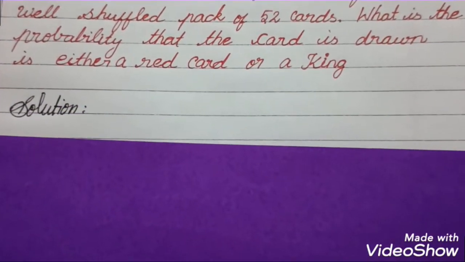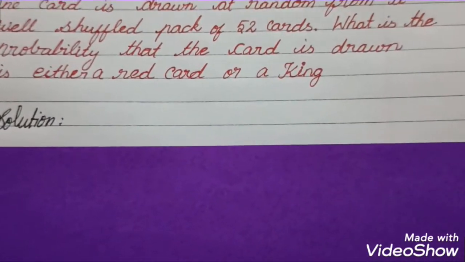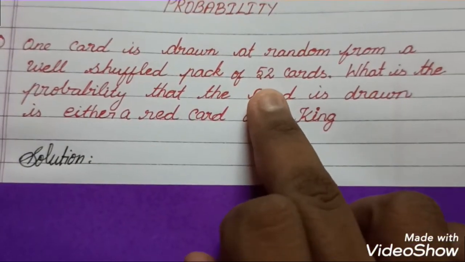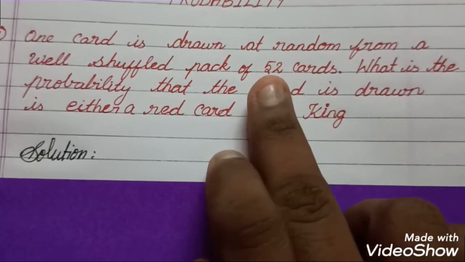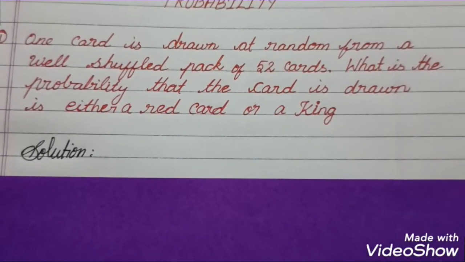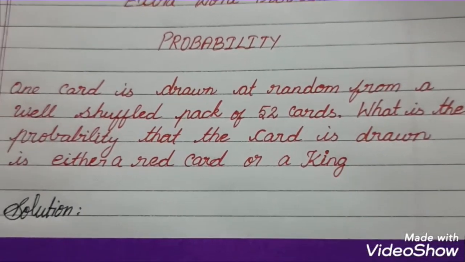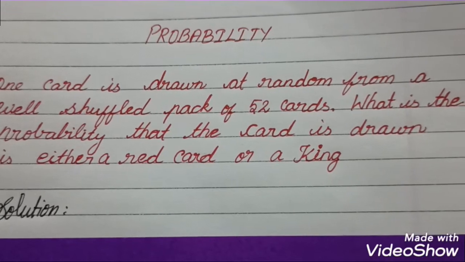The solution: first we have to write what the chances are. Totally 52 cards, so you know that 52 is the total number of possible chances we have. Out of this 52, we draw only one card.